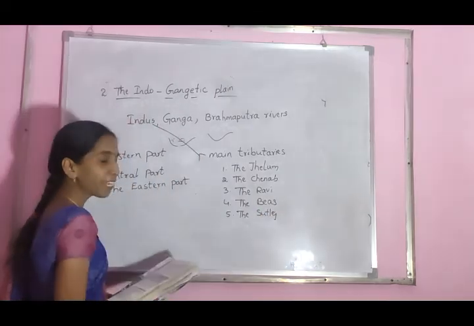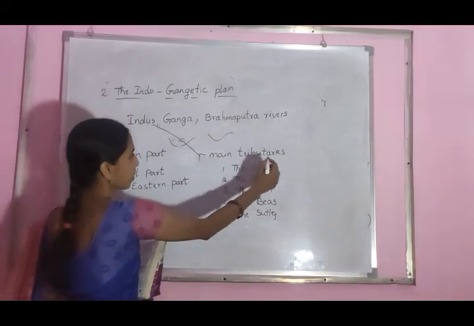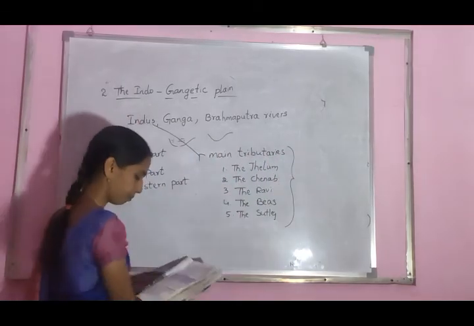These are the main tributaries of the Indus River.